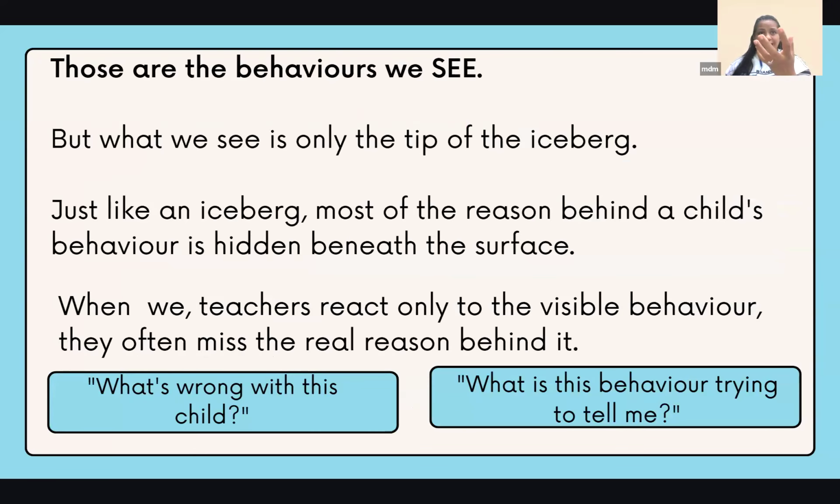Just like, as I showed you that iceberg, how much is hidden below the surface is where we need to work on. It is not visible. So if we think, what's wrong with the child, rather than that we should think, what is that child's behavior telling me? Why is the child behaving like this? Why is the child going and using hurtful language with the children? Is the child listening to it from somewhere? Is there some exposure where the child is learning these words from? This is what we need to tap, and not keep poking these things on the child, right?